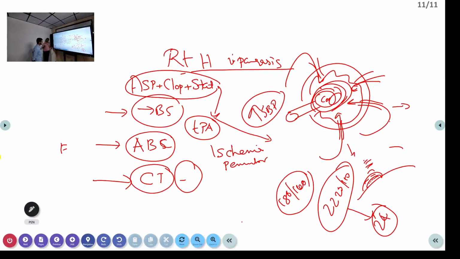At the same time, it can even prevent deep vein thrombosis, because many patients who are admitted in the ICU with stroke will not be able to move around. They are static. So we have to give low molecular weight heparin or heparin to prevent DVT. What other things do you take care of in the patient? One is you have to put a Ryle's tube if the patient is unable to swallow. Second, if the patient is not able to move, you have to put a urinary catheter. Third thing is physiotherapy. Physiotherapy is the most important treatment after the stroke.